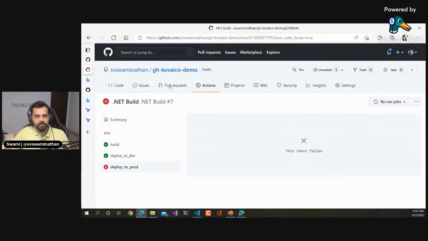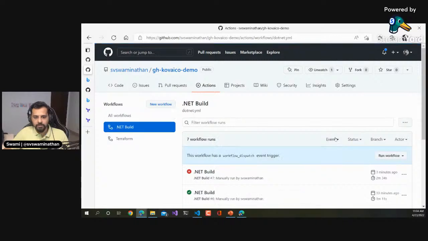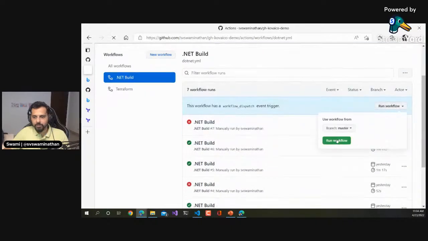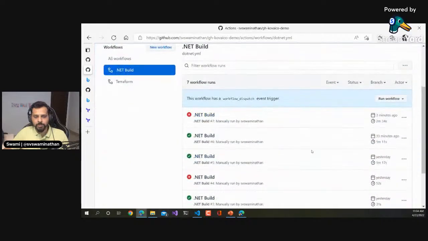Okay, it failed. Go to .NET build again, and then say run workflow. Let's see, the other one should get completed, and then we can quickly check the last part around the CI/CD for the .NET part.